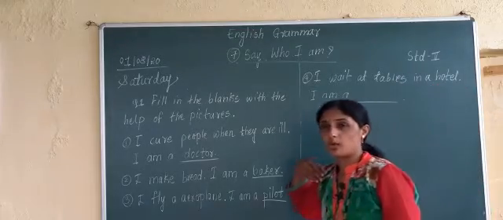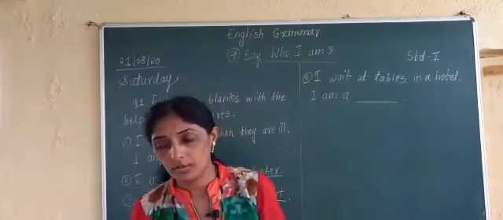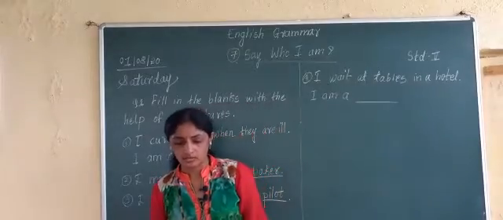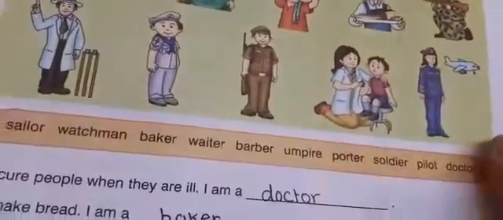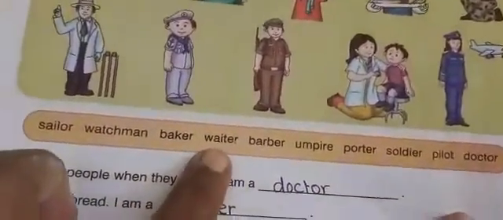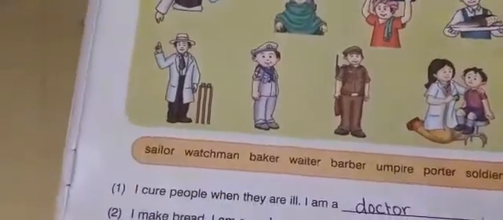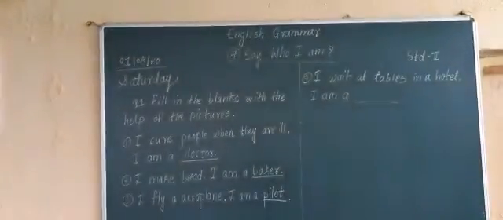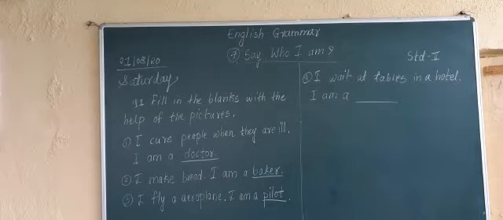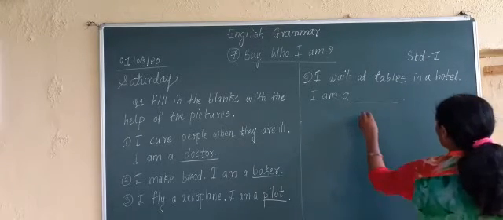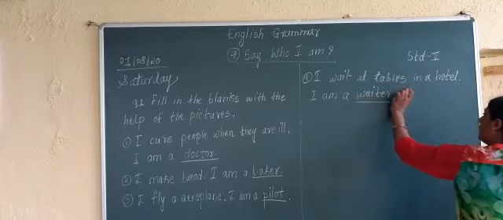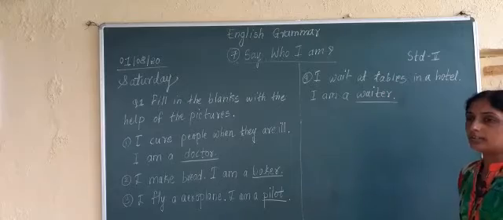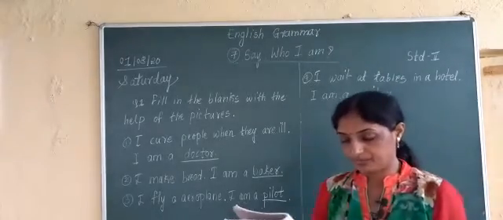I am a dash. Who am I? Come on, tell me. When the person stands near tables, who is he? He or she is known as a waiter. W-A-I-T-E-R, waiter. What is that person known as? That person is known as a waiter.